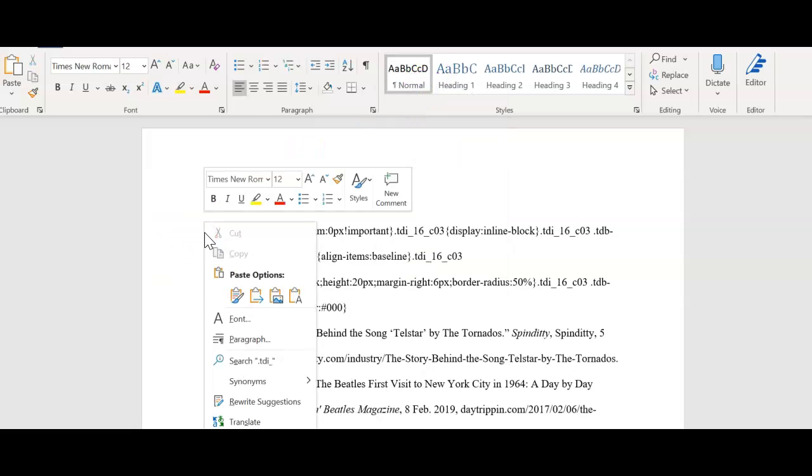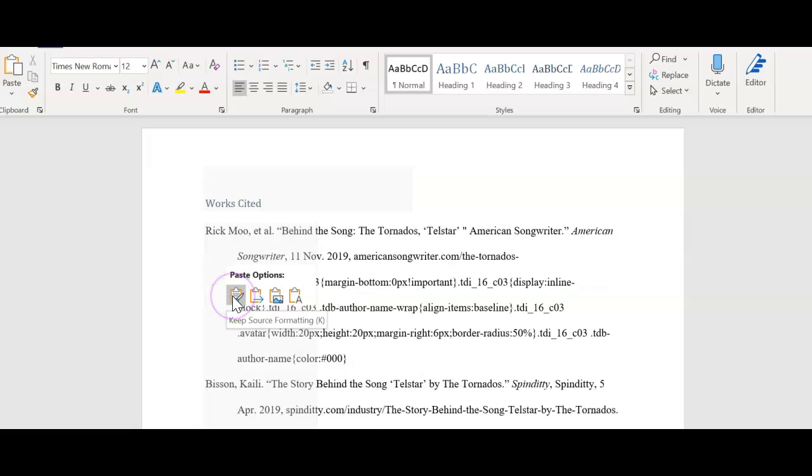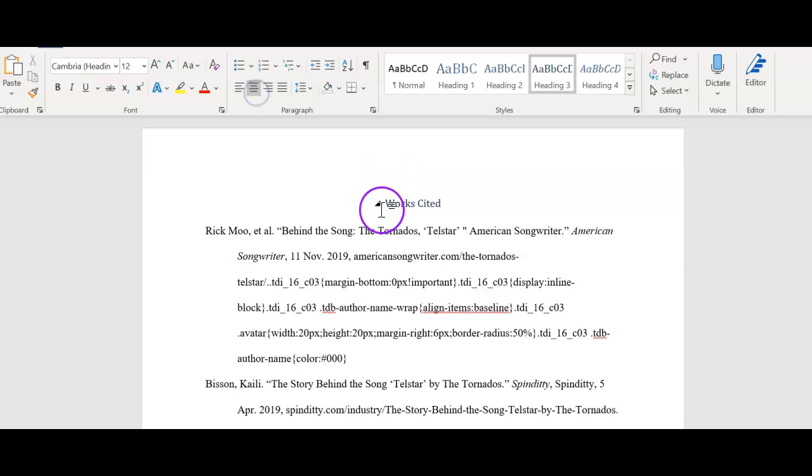Now, we don't have a citation just sitting there. It doesn't make any sense. Okay, but I don't want it to be highlighted like this. That's going to be a problem. So I'm just going to do it like this. This goes back over here and centers. I don't know why it turned it blue, but it did. So we just want to make sure we go up here and make that right.